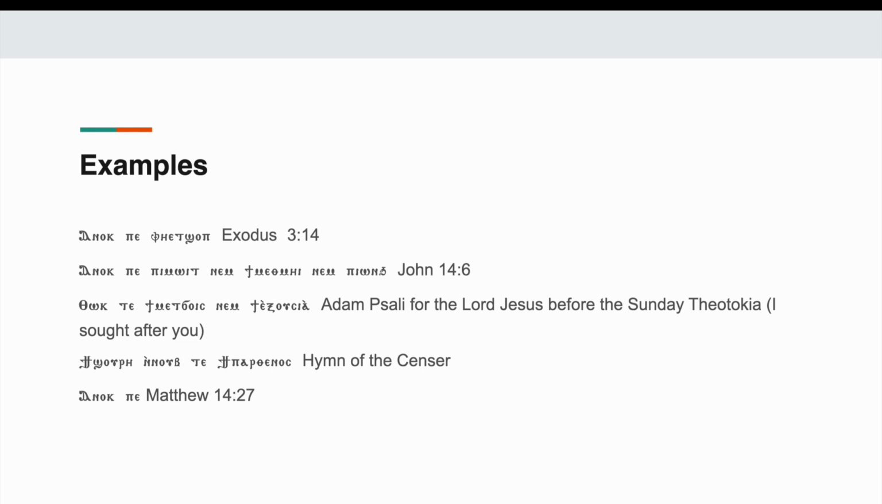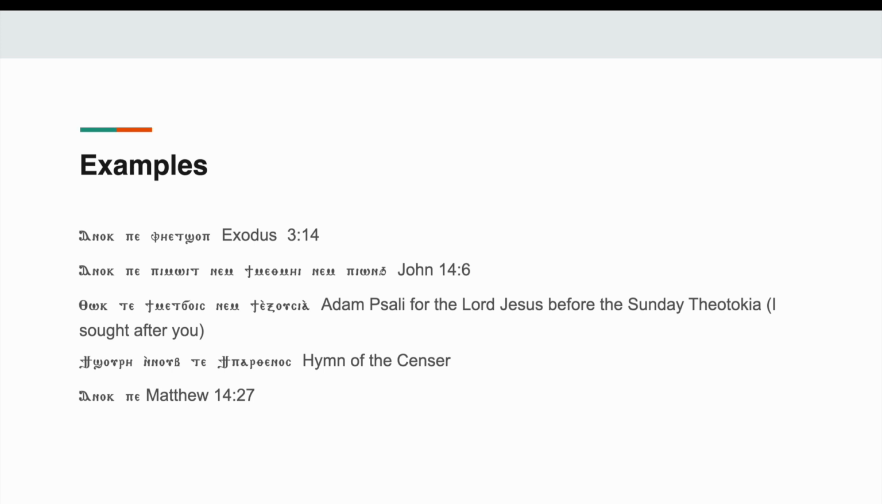Second one is the same thing. We have anok, which is the same. It's I, right? I doesn't necessarily have masculine or feminine gender attached to it, but I guess you can understand it as masculine. I've always thought of it as masculine, but I honestly don't really know. But here we have bimoit, which is the way, and that is masculine. So whether these agree or not doesn't really matter because it's going to be pe. So we have I am the way and the truth and the life. Anok be bimoit nem timeth me nem bionch, from John 14:6.